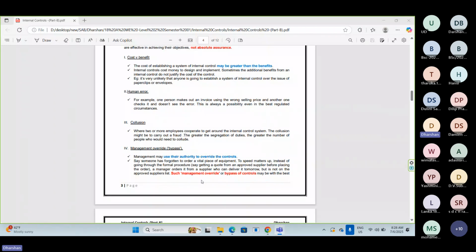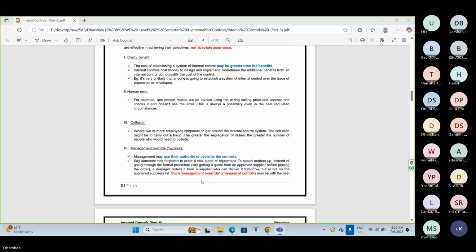Reasons are given below. We have 5 reasons. Let's take one by one. 10 processes are there. Out of that 10 processes, two processes. What are those two processes? Stationery consumption and envelope consumption. Those are two processes. That particular company, ABC Private Limited, has not implemented any controls in those two processes. Why have they not implemented any controls in those processes?